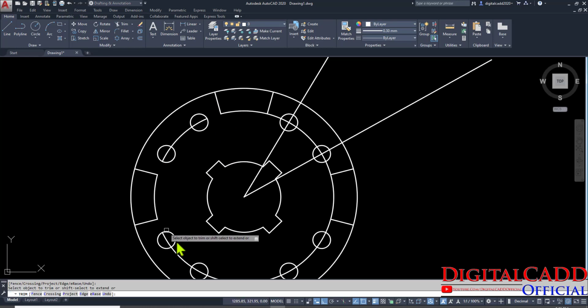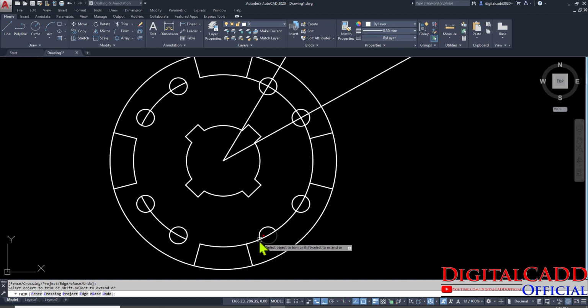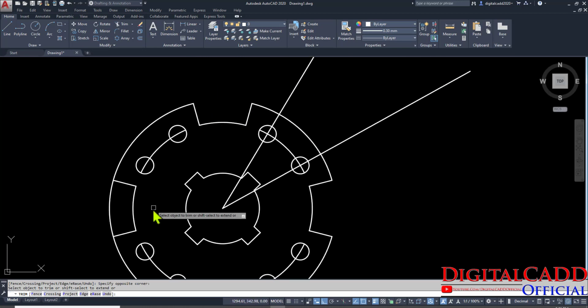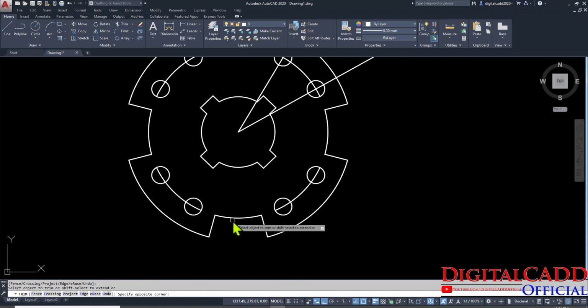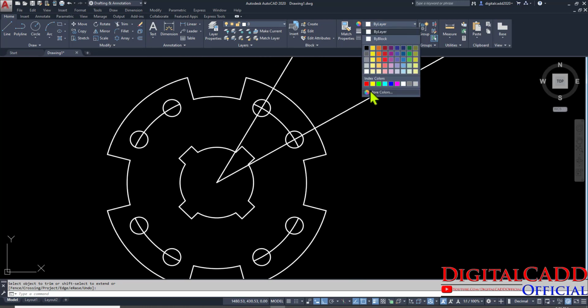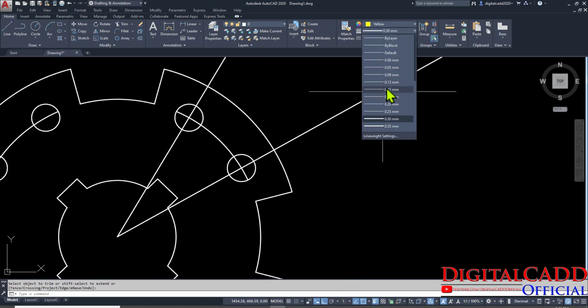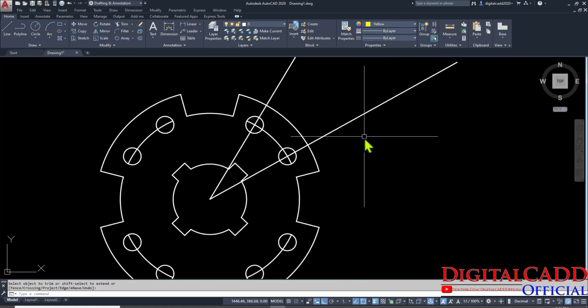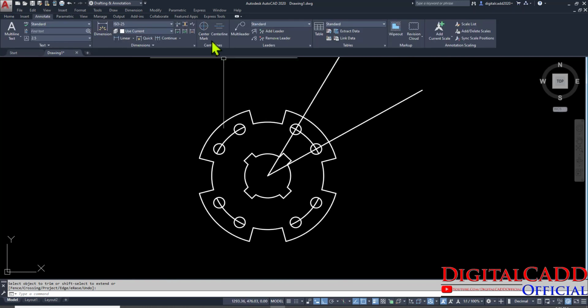Here we are going to trim some unwanted curves, just trim them all, we don't need that. Okay, and now what should we do? We are going to apply center mark. So just select yellow color and bylayer, go to annotate and center mark.